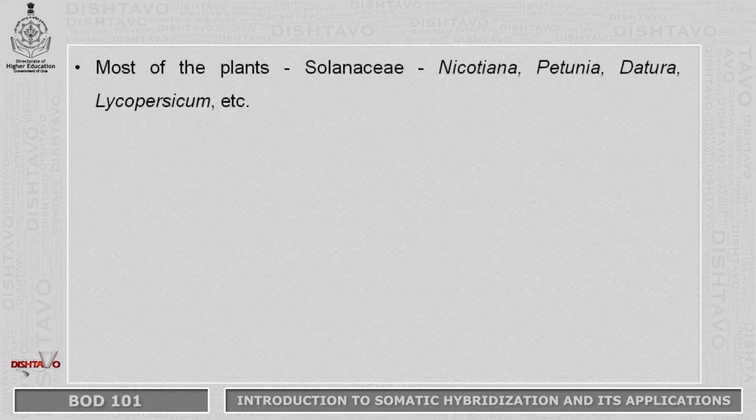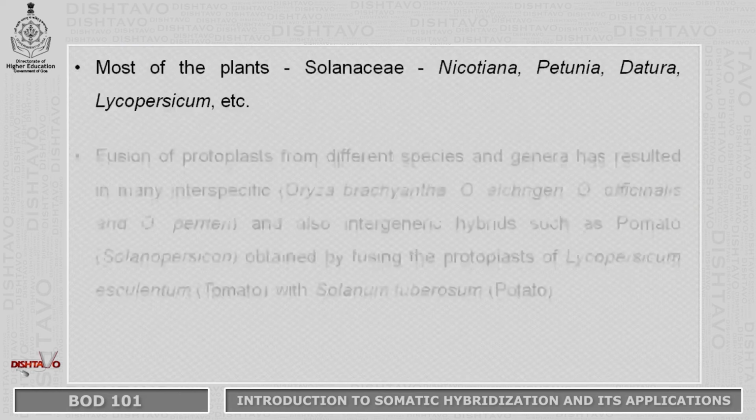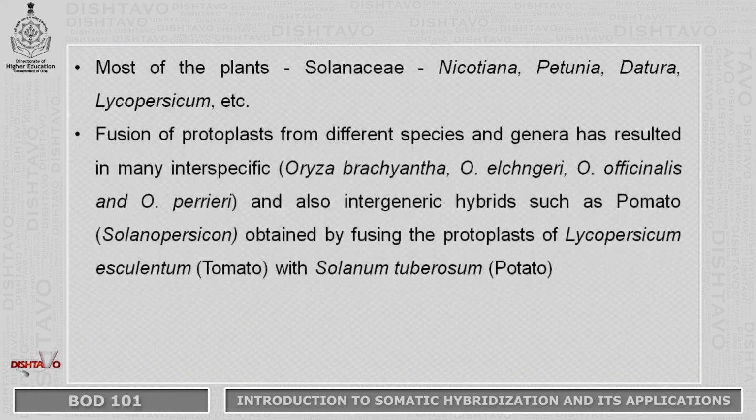Most of the plants used in somatic hybridization are from family Solanaceae, which include genera such as Nicotiana, Petunia, Datura, Lycopersicum, etc. Fusion of protoplasts from different species and genera has resulted in many interspecific hybrids, Oryza brachyantha, Oryza elkingeri, Oryza officinalis, and Oryza perrieri, and also intergeneric hybrids such as Pomato. A new genus, Solanopersicon, is obtained by fusing the protoplast of Lycopersicum esculentum, that is tomato, with Solanum tuberosum, which is potato.